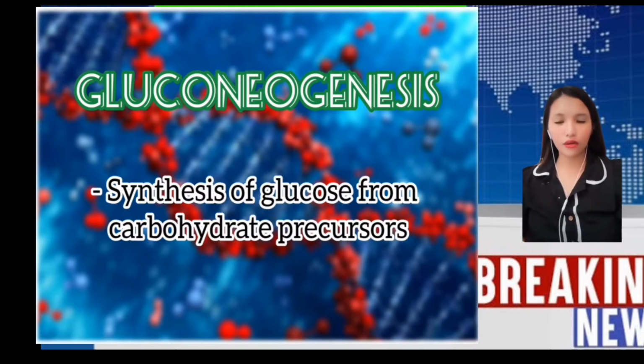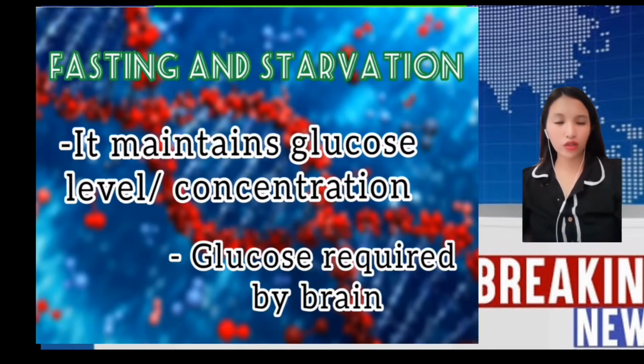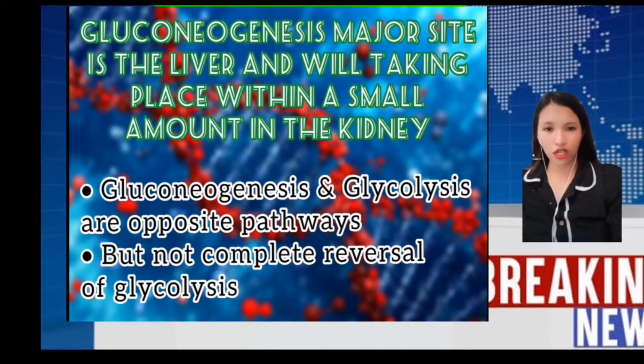Gluconeogenesis. Gluconeogenesis is the synthesis of glucose from non-carbohydrate precursors. Why is gluconeogenesis important? It is important for fasting and starvation because it maintains blood glucose level and concentration, and glucose is required by the brain. The major site of gluconeogenesis is the liver, with a small amount taking place in the kidney.